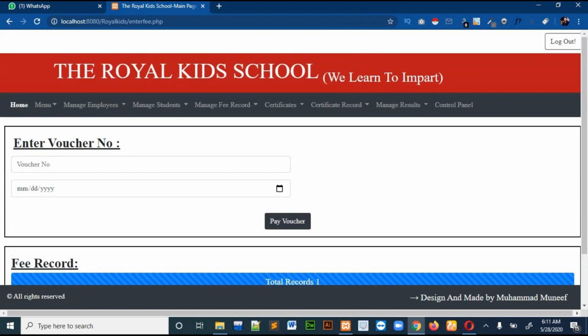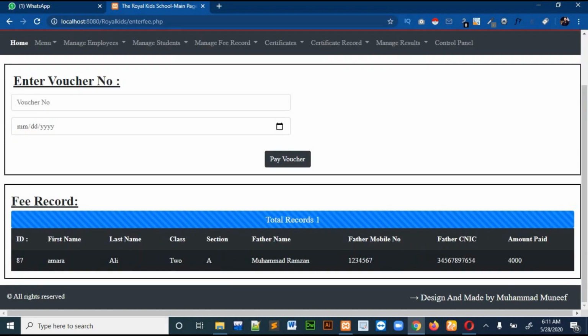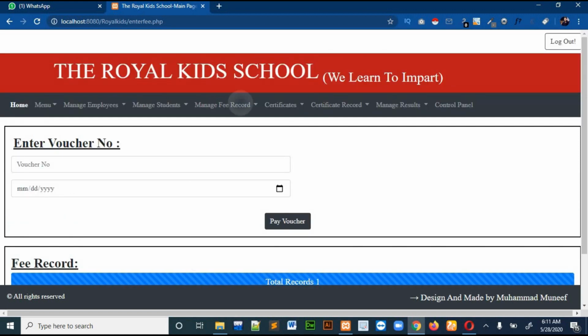Let's suppose you want to see how many records you entered on some other day, how many fees you had paid on previous days. Just come to this page and select the date. It will show you the record of how many students had paid the fees on that day. So this page is doing that.